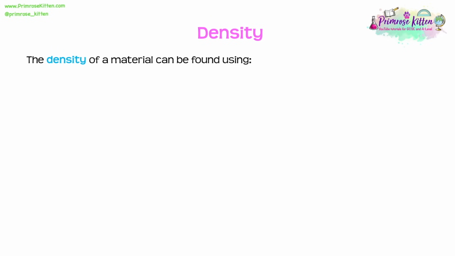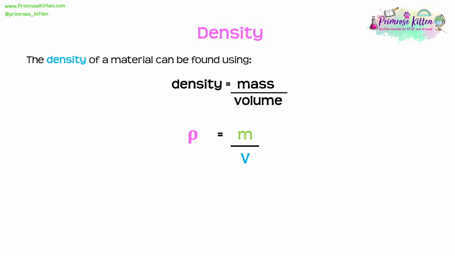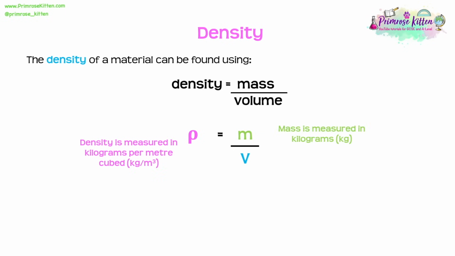Density is a measurement of how much stuff there is within an object. And we can calculate the density using the equation density equals mass over volume. If we want to use the symbol equation, we need to know that density is represented by the Greek symbol rho, which looks a bit like a curly p. So we can say that rho equals m over v. Density is generally measured in kilograms per metre cubed, mass in kilograms, and volume in metres cubed.